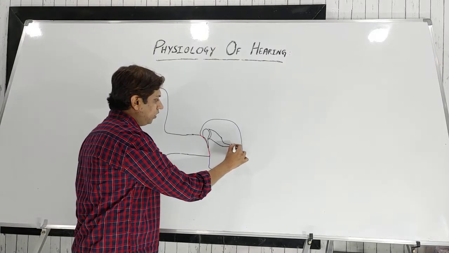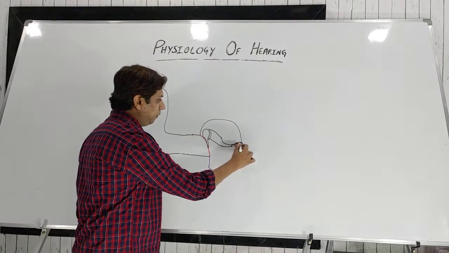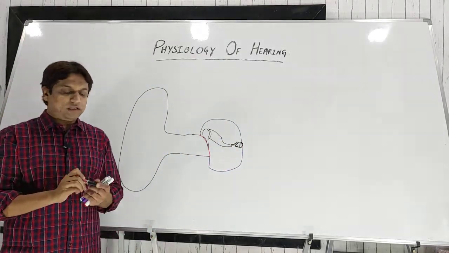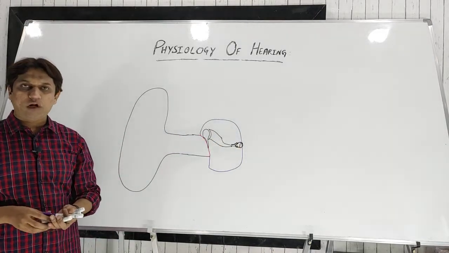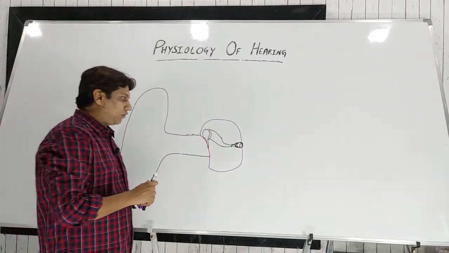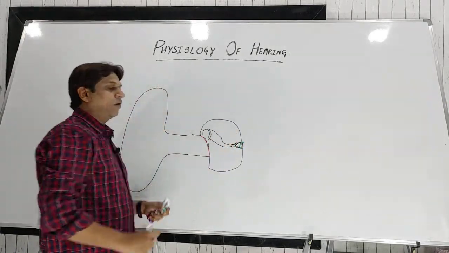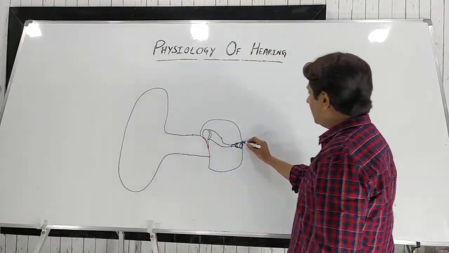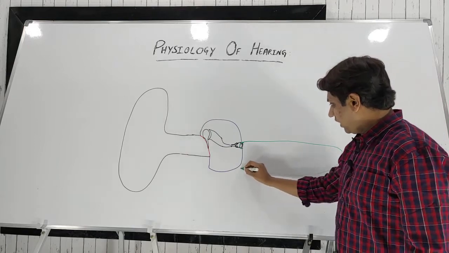The three ossicles are joined by synovial joints, and the footplate of the stapes opens into the middle ear by one structure, known as the oval window. The footplate is attached to the oval window by the annular ligament. Now this oval window opens into the inner ear. Again, I'll draw a physiological diagram of the inner ear rather than the anatomical diagram.